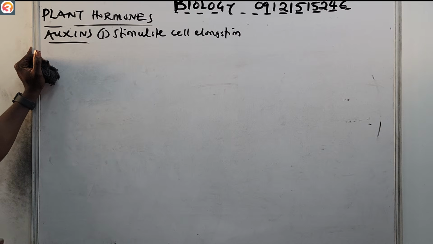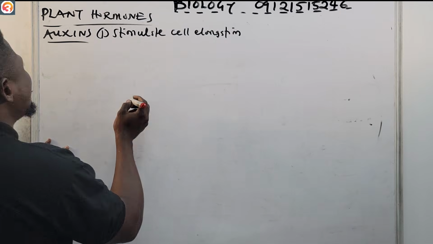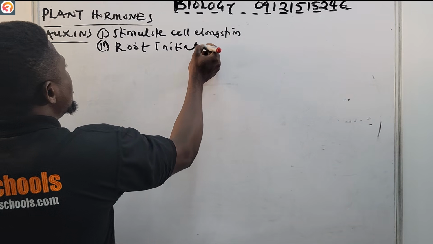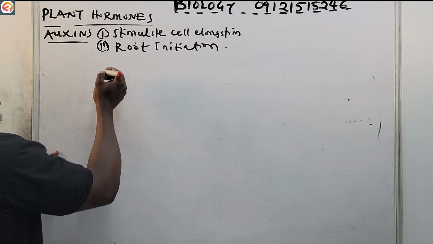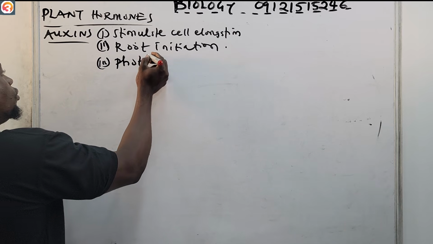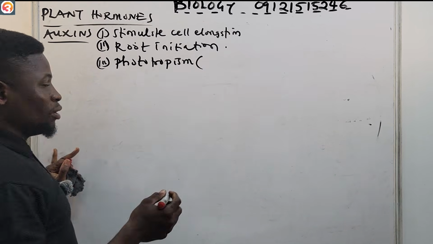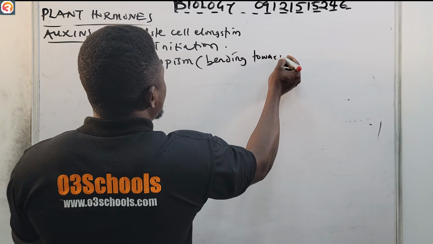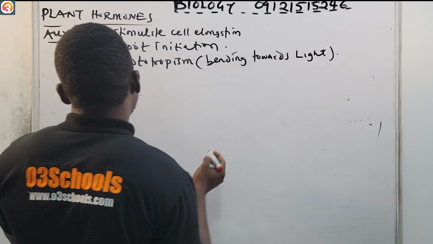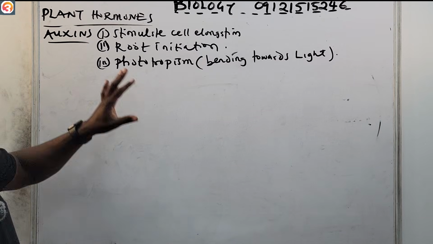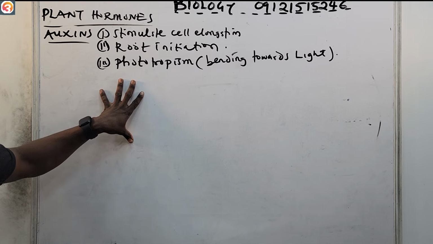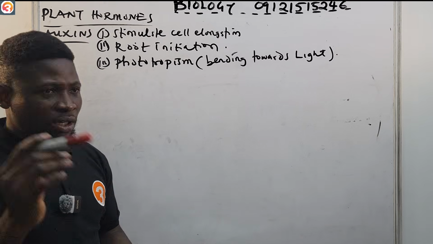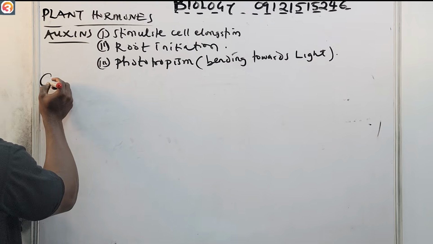Also, they help in root initiation, and they also assist in phototropism, that is bending towards light. So these are the functions of the auxins. They help to stimulate cell elongation, in root initiation, as well as in phototropism, that is bending towards light.